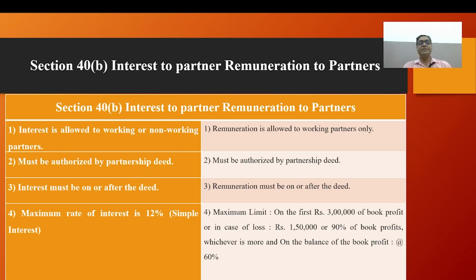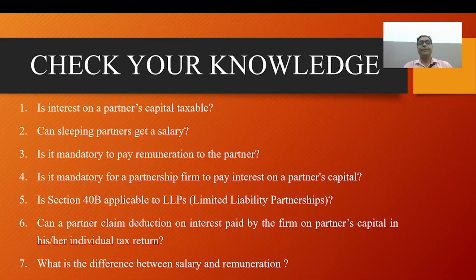The maximum rate of interest is 12%, simple interest. The maximum remuneration, on a book profit of 3 lakh rupees or on a loss, is Rs 1,50,000 or 90% of book profit, whichever is more, and on the balance at the rate of 60%. I have already discussed the parameters. Now I will discuss the check your knowledge section. Here I will discuss 7 questions on a theoretical basis.